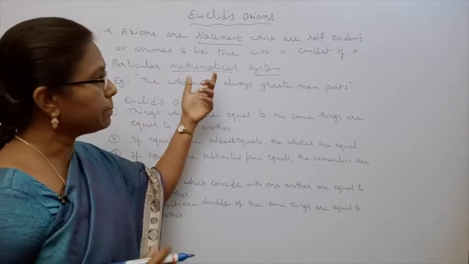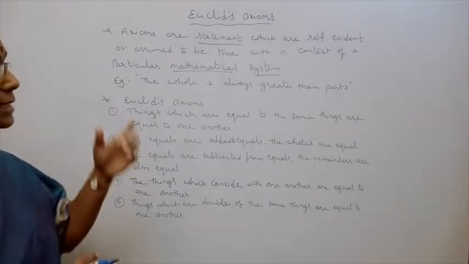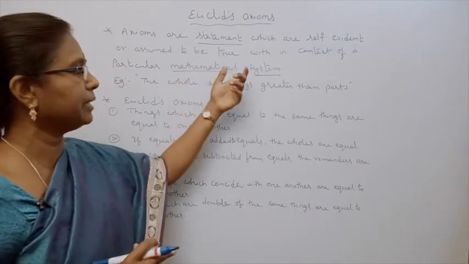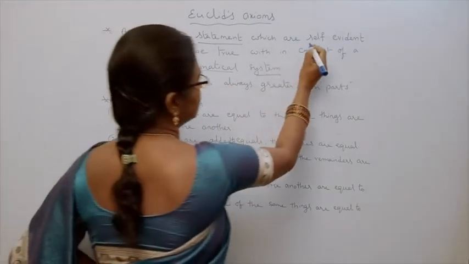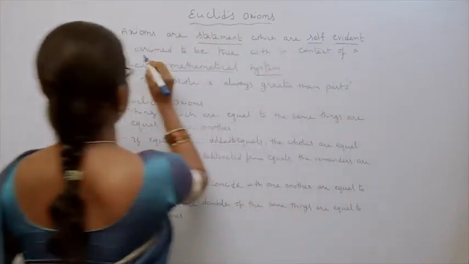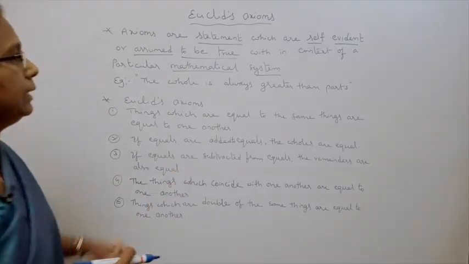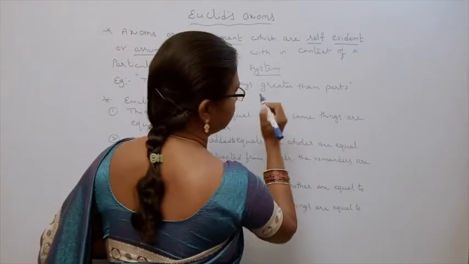We use some mathematical system to prove that the statement is true. It is self-evident or assumed to be true. For example, the whole is always greater than the part.